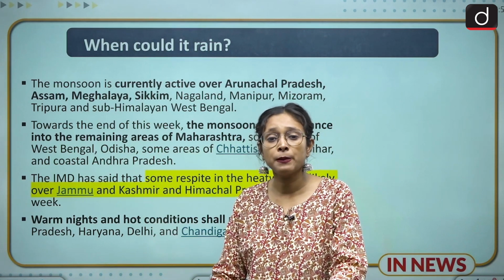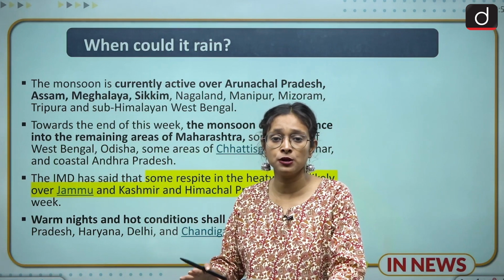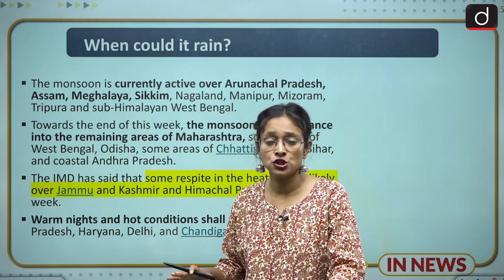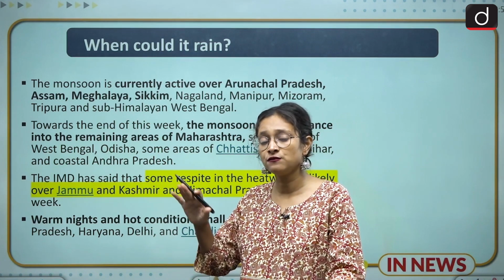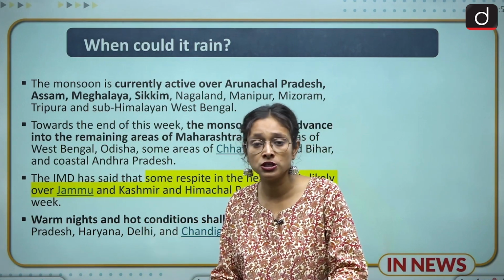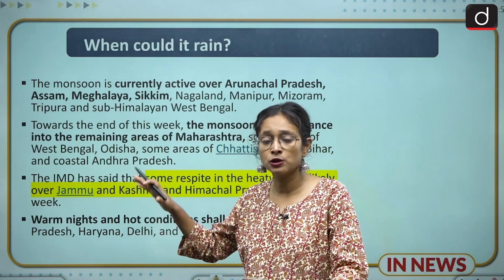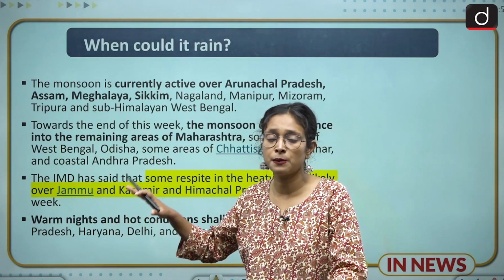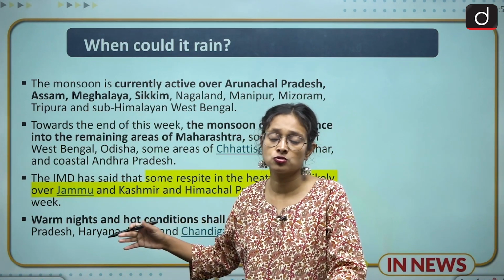They said that by the end of this month you may have better weather and the monsoon will arrive in different parts of the country, especially Uttar Pradesh, Bihar, Odisha. It has already traveled till Maharashtra, but other parts also need the monsoon.